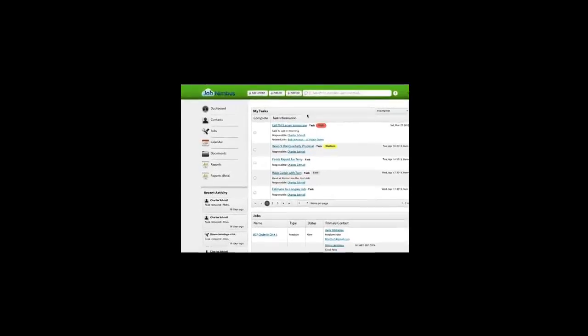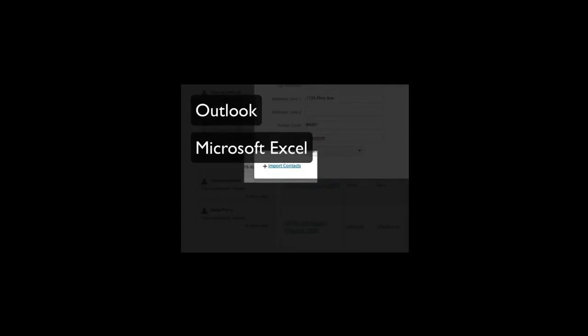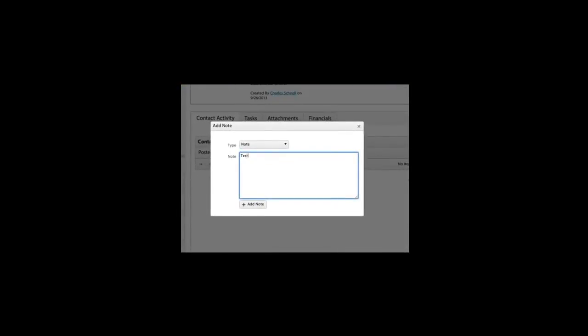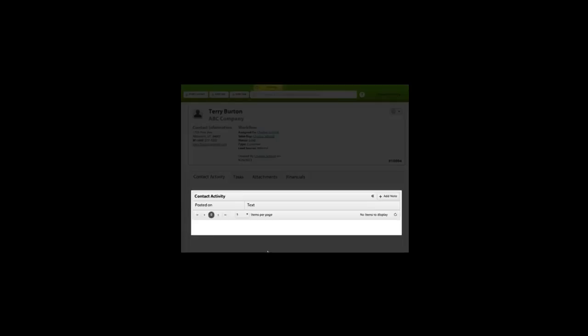The easiest way to get started with JobNimbus is to create a contact. Click the Add Contact button at the top of JobNimbus and then enter the contact's information. You can also import a list of contacts from another system like Outlook, Excel, or other CRMs. Once your contact is saved, you can add notes to track your sales activities, such as phone calls and emails.